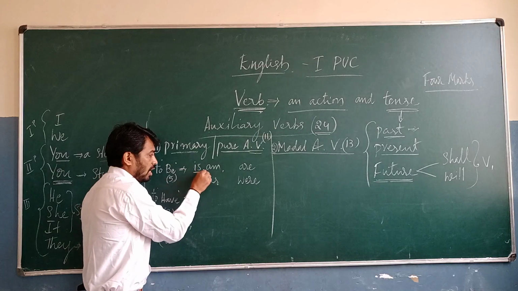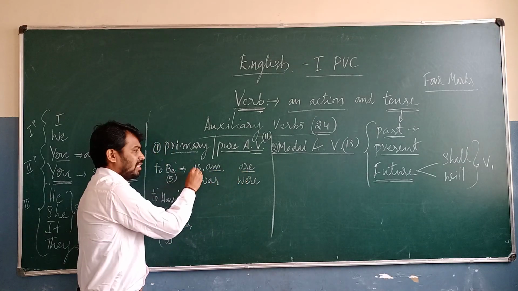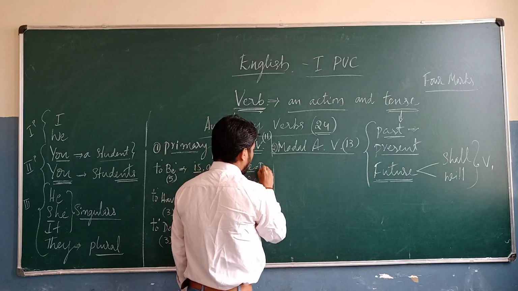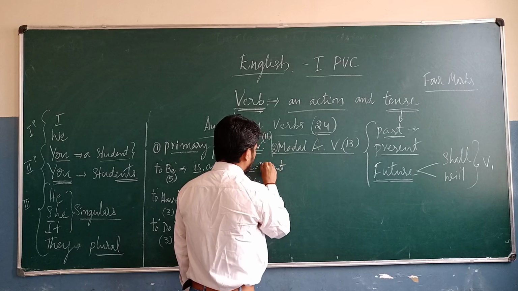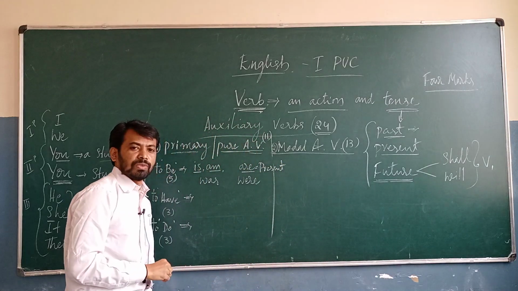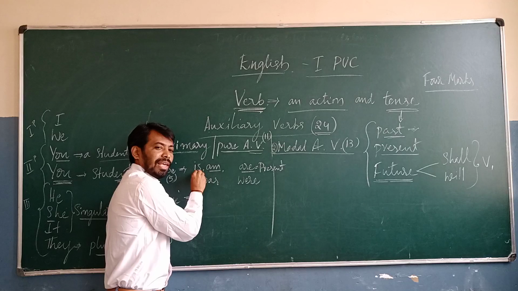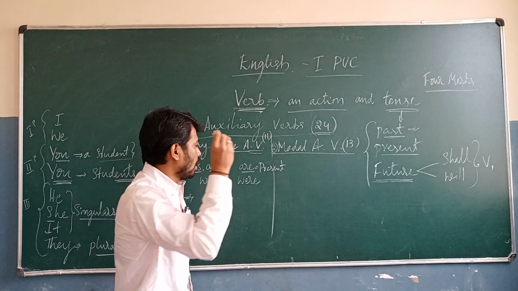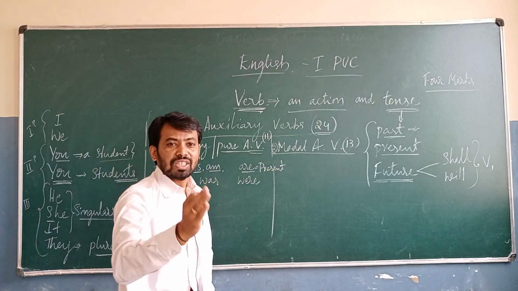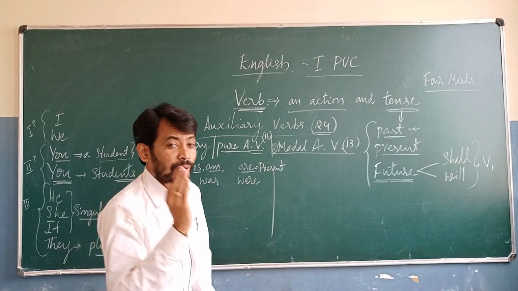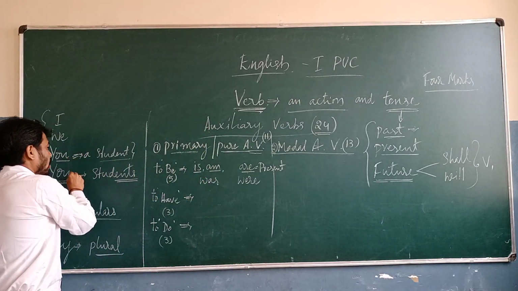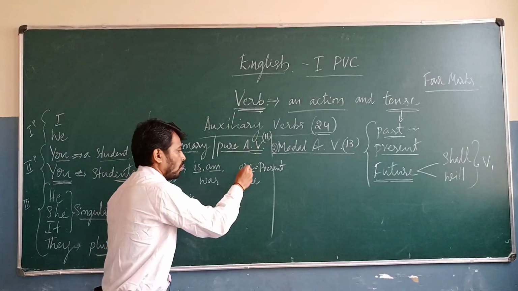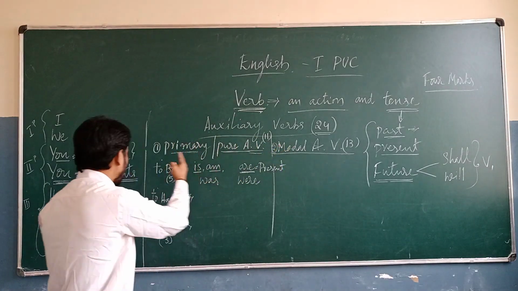Yes. Now come to here. Is, am, are. These 3 are in the present tense. Which tense? Present tense. Look at this one. This is a boy. Am, I am a lecturer. And then are, you are students. Look at that. If there is you, whether singular or plural, we have to use the plural form of the auxiliary verb for the second person.